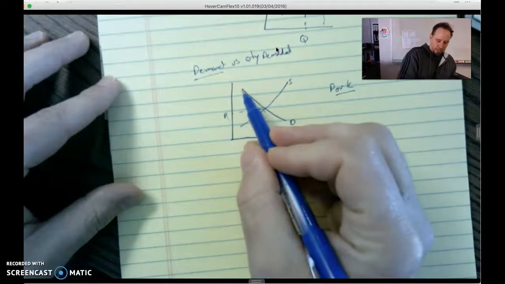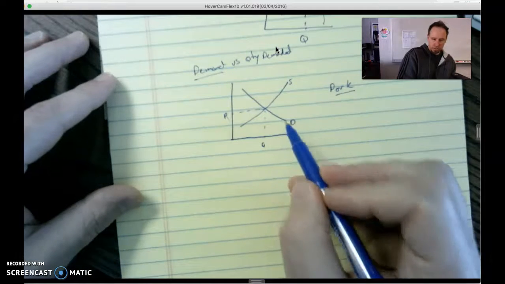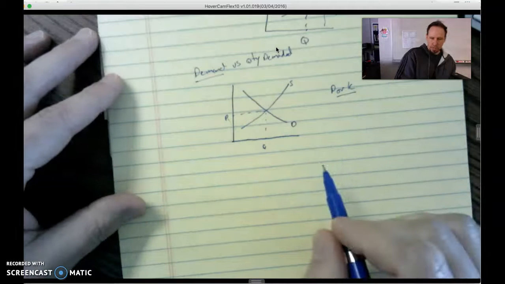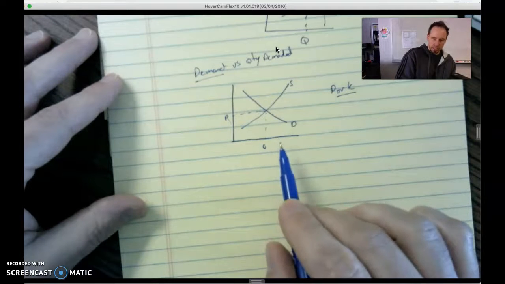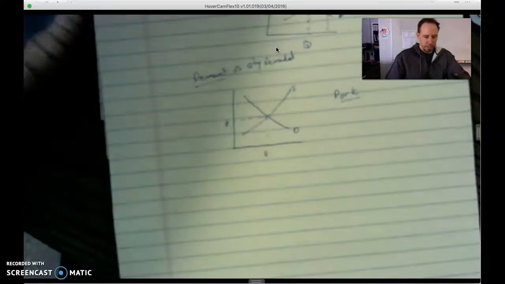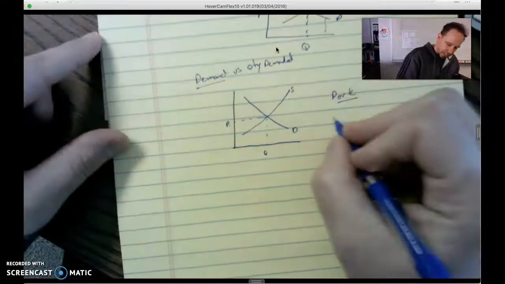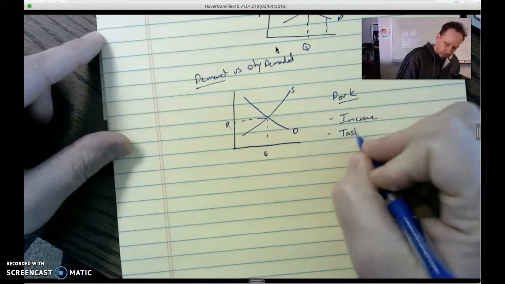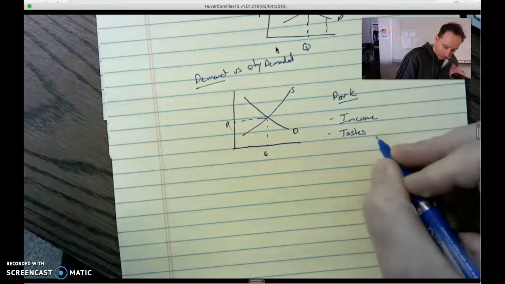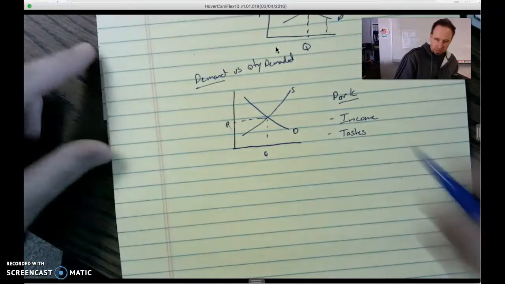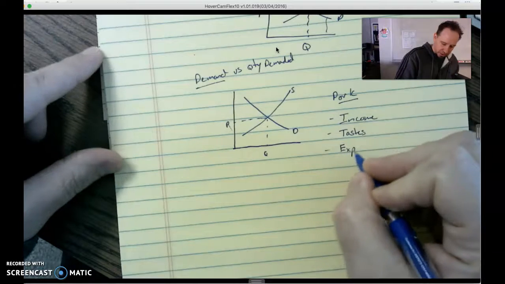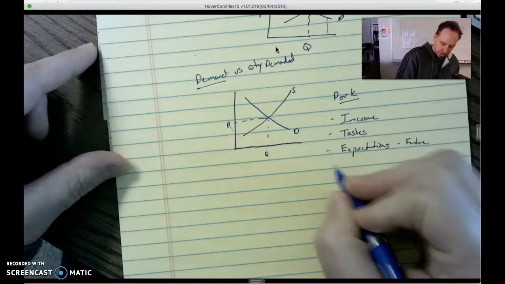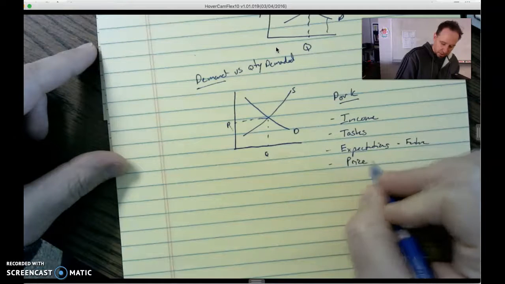It's this entire relationship that a consumer, and we'll just use an individual consumer, has with pork or a pork chop, and price. Now this relationship is subjective. It's based on our income, our tastes, how much we like pork versus beef versus anything else we'd want to eat. It's based on our expectations, what we think is going to happen in the future. It's based on the price of related goods.